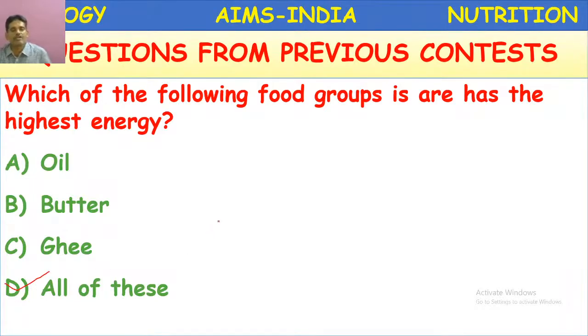If you take carbohydrates and fats, carbohydrates produce 4 kilocalories of energy per 1 gram. If you take 1 gram of fats, 9 kilocalories of energy is produced, almost double the carbohydrates. So they are high energy rich food materials. Next,